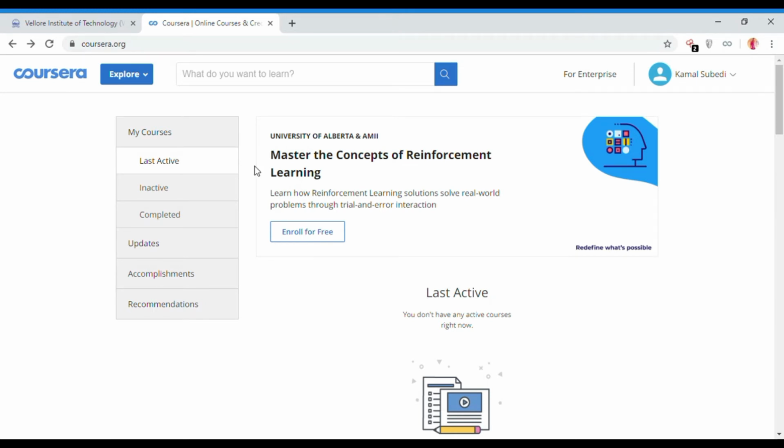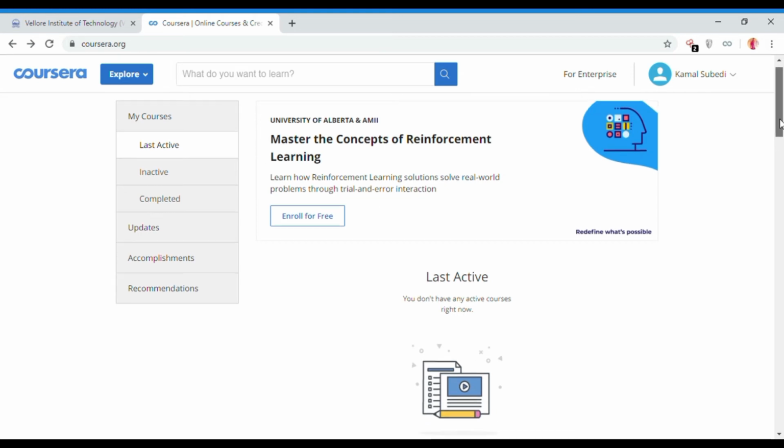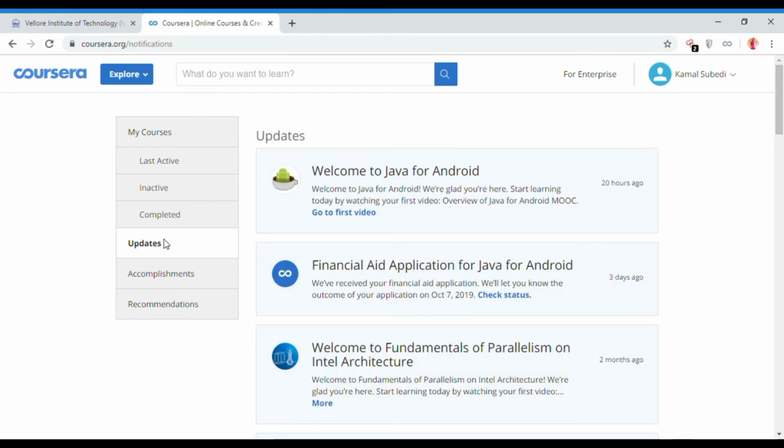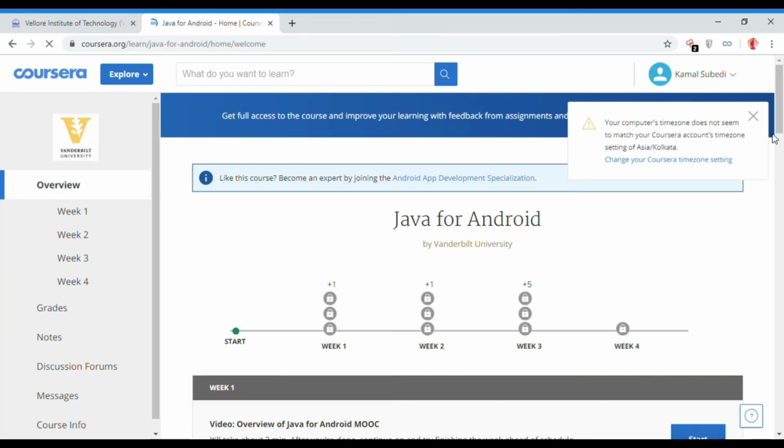As we already talked about inheritance in Java, now I'm going to tell you about the additional learning which I'm going to do in this semester for Java. Now I'm going to show you the course. Here you go. The course name is Java for Android by Vanderbilt University.